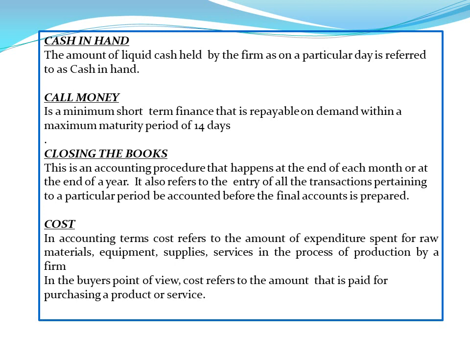Closing the books. This is an accounting procedure that happens at the end of each month or at the end of a year. It also refers to the entry of all the transactions pertaining to a particular period being accounted before the final accounts are prepared. Cost. In accounting terms, cost refers to the amount of expenditure spent for raw materials, equipment, supplies, and service in the process of production by a firm. From the buyer's point of view, cost refers to the amount that is paid for purchasing a product or service.